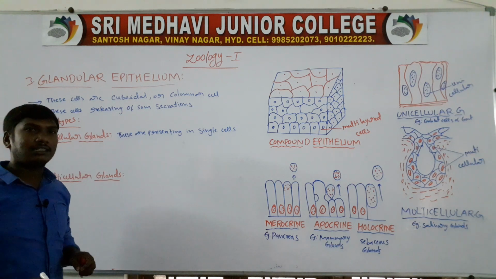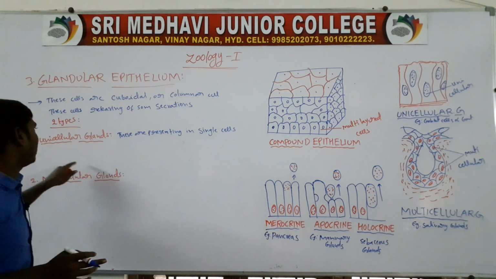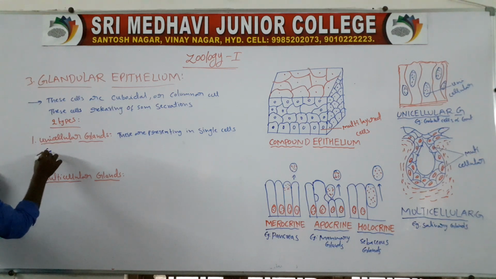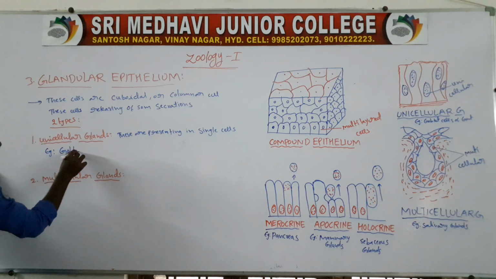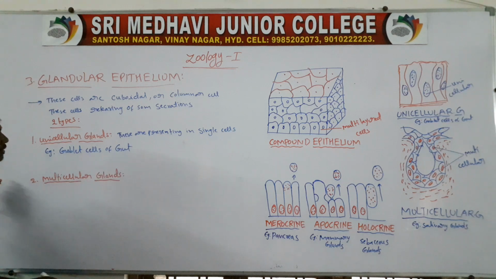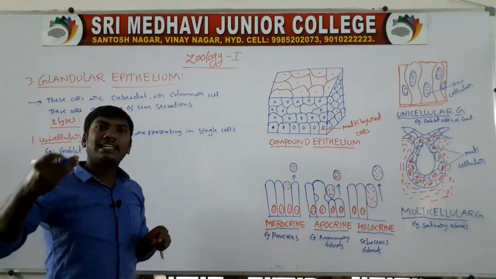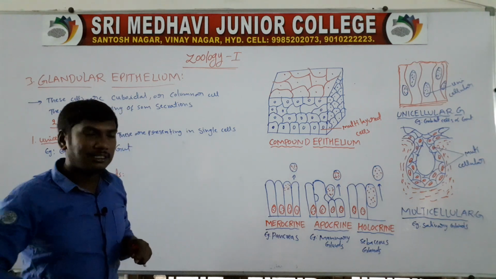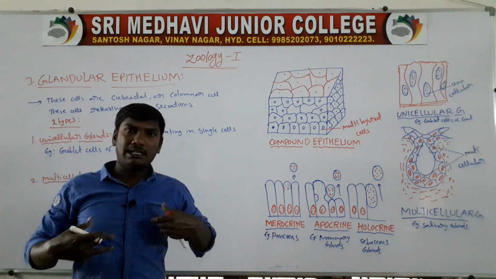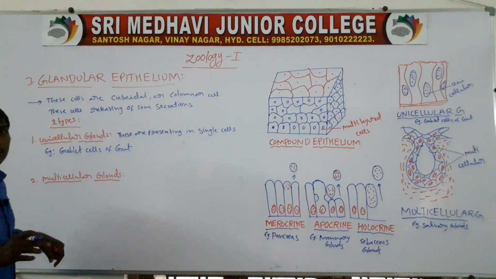These glands are present in single cells, so they are called unicellular glands. Example, goblet cells of the gut. Gut means alimentary canal. That gland is called the goblet cells of the gut.